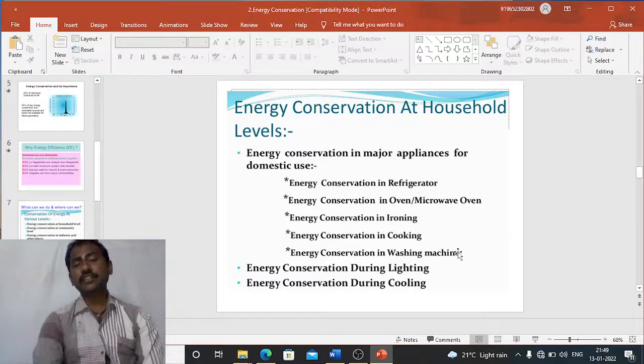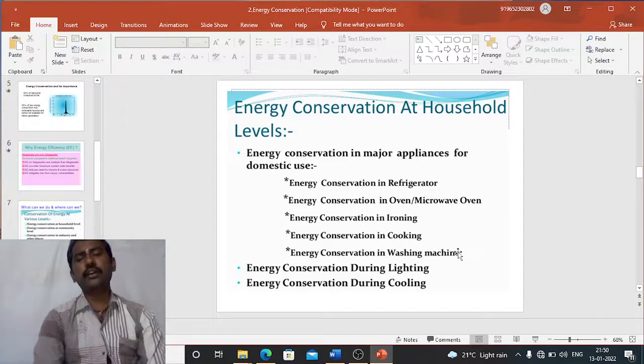So energy conservation in the refrigerator means we can prefer double door refrigerators for the best energy conservation. Why do we go for double door? If you need the highest cooling, we can go for the one door. And if we want moderate cooling, we can go for the other door.